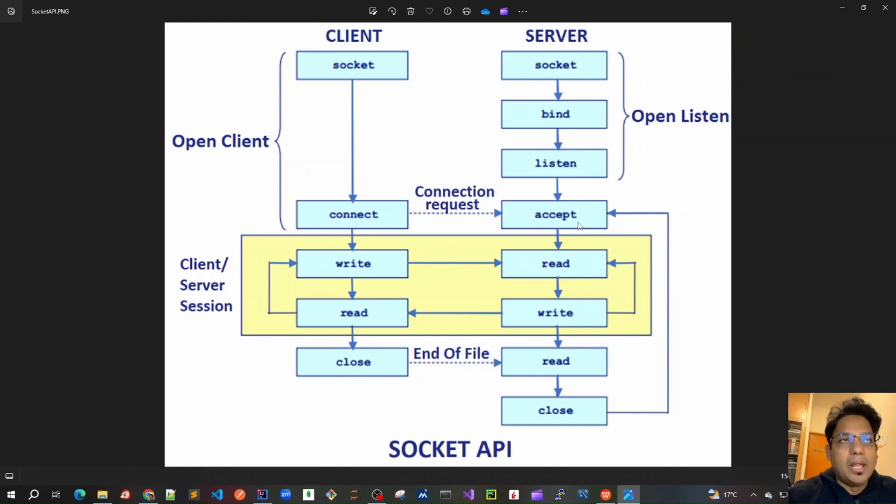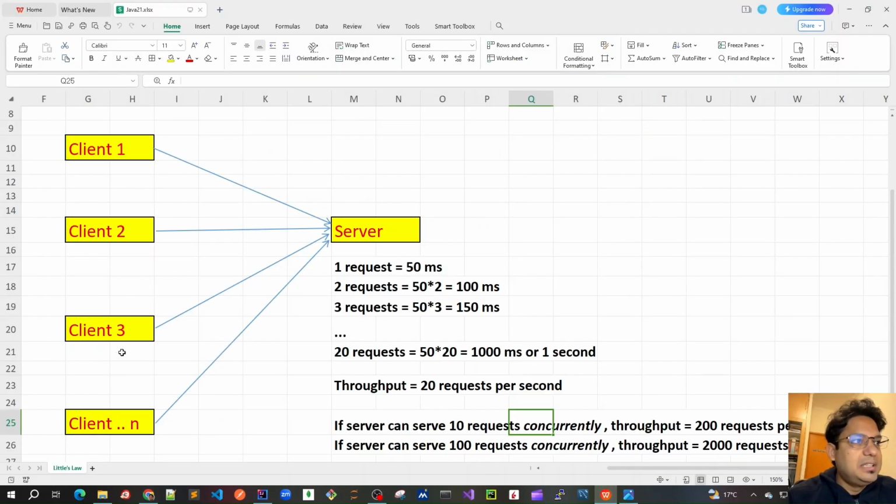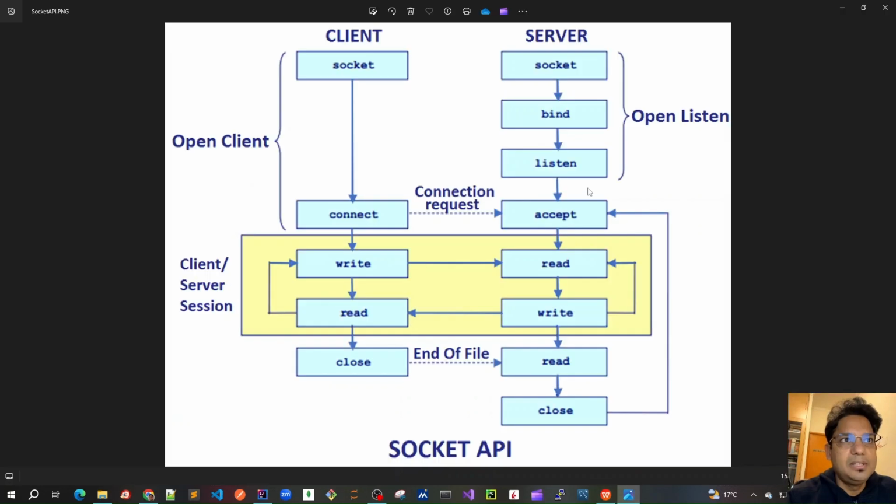And this accept method is blocking, which means that there is one thread on the server side which keeps listening on this port for any open connection from any of the clients. We can have multiple clients, where each of these clients can try to connect to the same port, and then a separate stream of connection is created between the client and the server on a new port from the server side. The one thread which was listening on that port will again keep listening once this client socket connection is created on a new port. So this is the design.